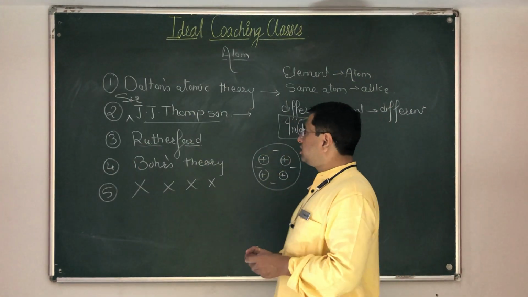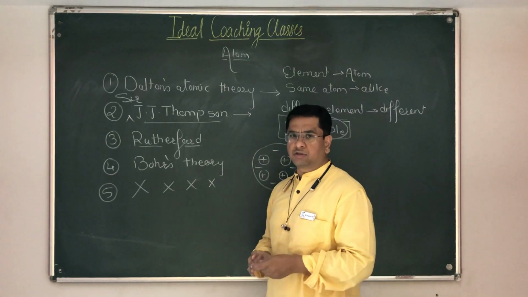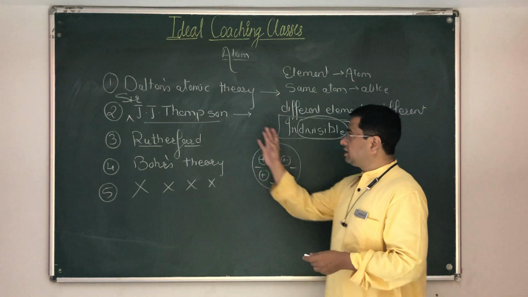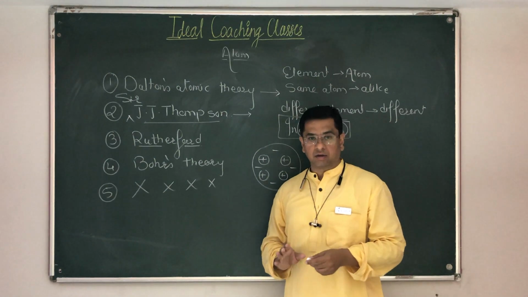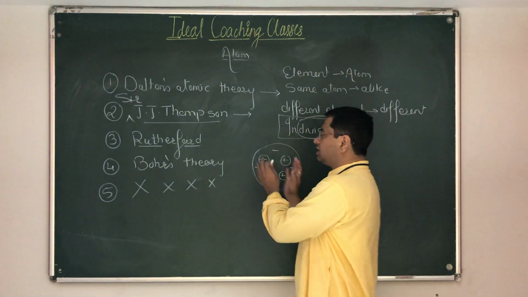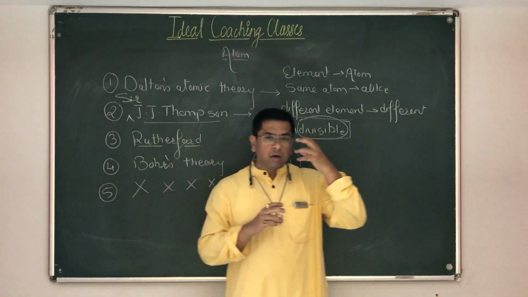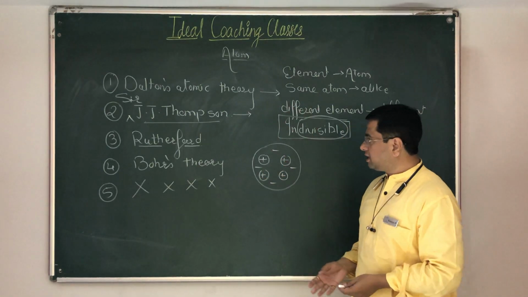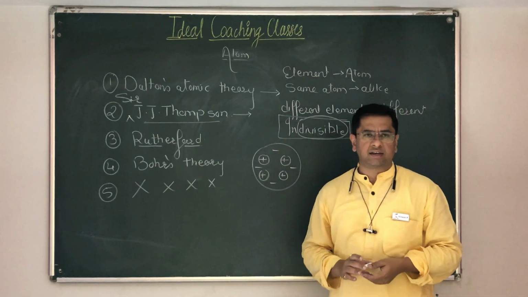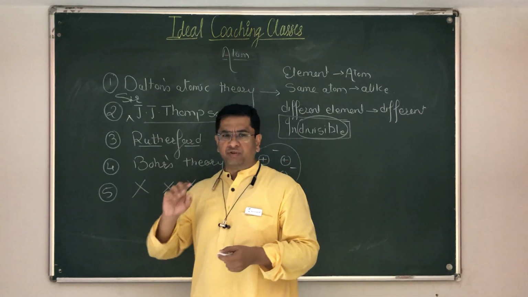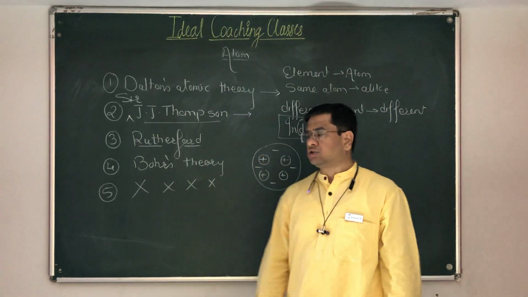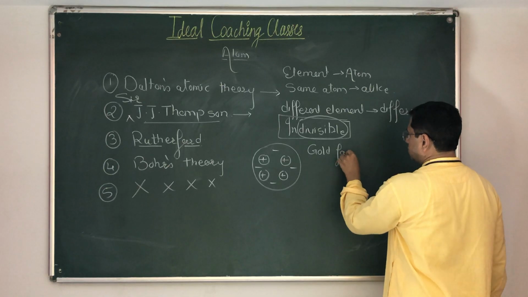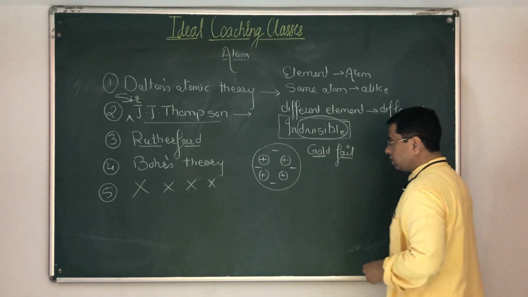Ernest Rutherford was given the responsibility, he was working with J.J. Thomson and he was given the responsibility to prove that this model, which was given by Sir J.J. Thomson, is correct. He had to experimentally demonstrate that this model works. And for this model to work, he had to devise an experimental setup. That's what you have studied in, I think, your 8th or 9th standard. Rutherford came up with a fabulous experiment, and that is called the gold foil experiment. Yes, scattering experiment, what we refer to it as.